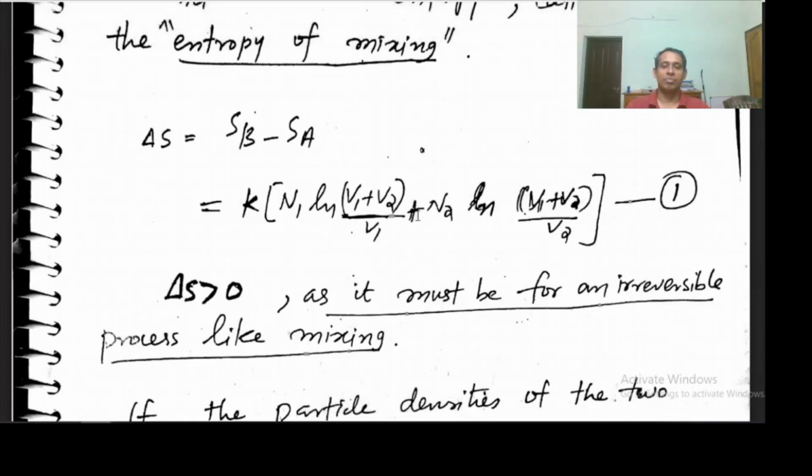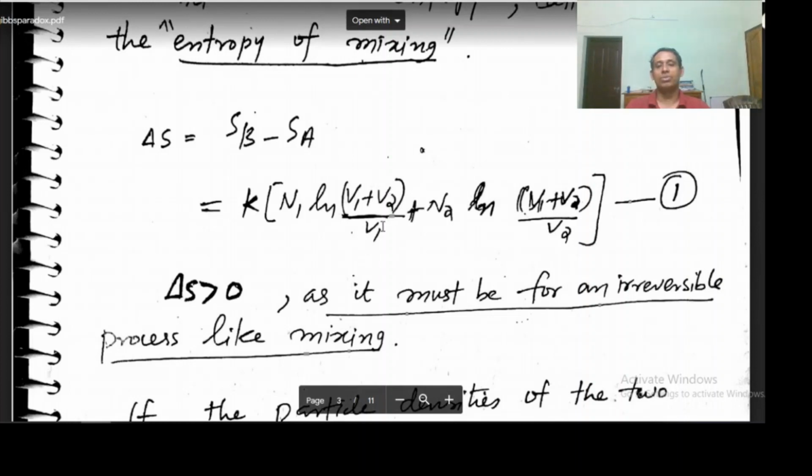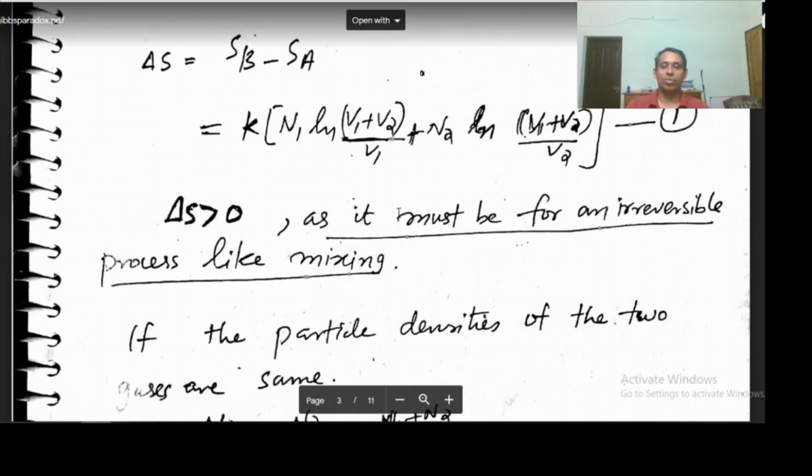So as we subtract, you will be getting K N1 log (V1 plus V2) by V1 plus N2 log (V1 plus V2) by V2. Clearly this is greater than 0, because V1 plus V2 is greater than V1. So all these will be positive quantities, so delta S is greater than 0, and this is an expected result.